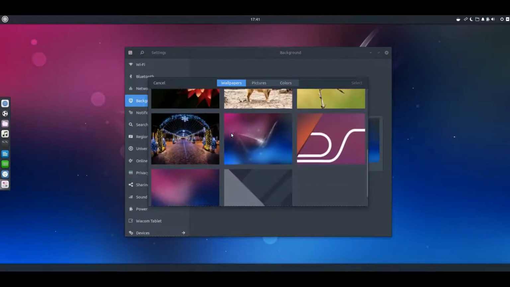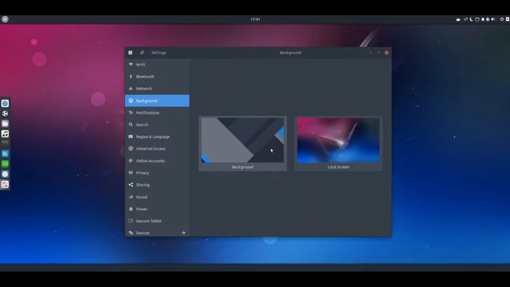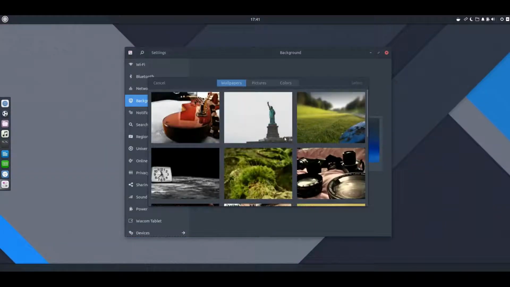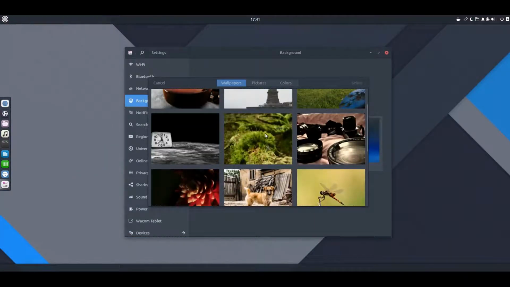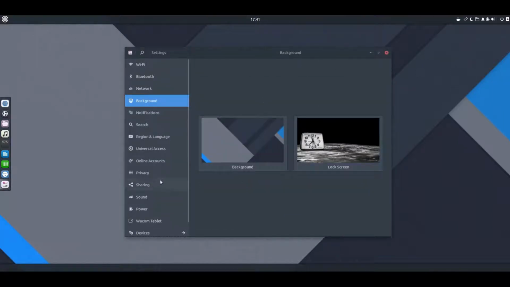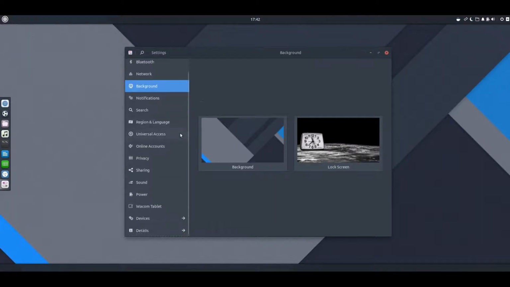I'm going to pick this background, and then this one with the clock for my lock screen. This is the system settings. You could also probably customize it a little bit in here as well.